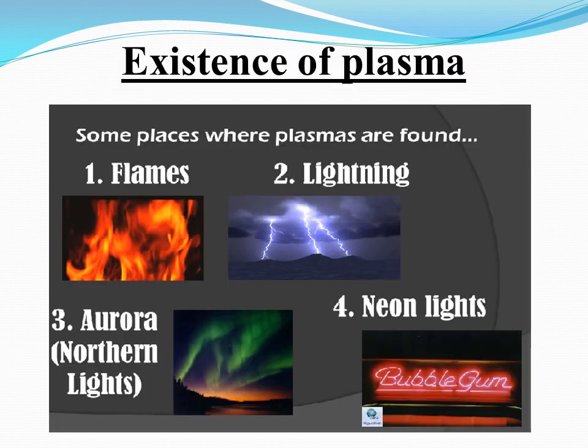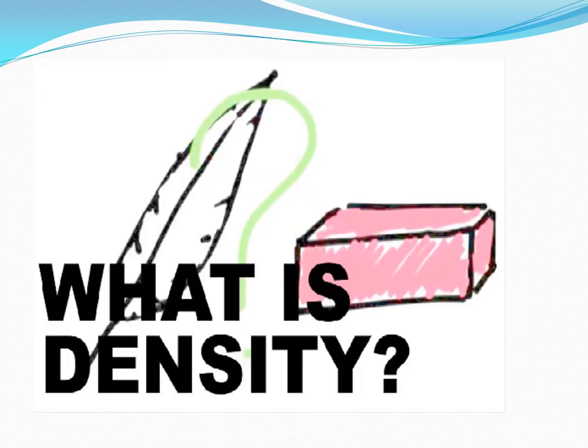Existence of plasma. Plasma is the fourth state of matter. Plasma exists naturally as well as artificially. Naturally, plasma exists in stars such as our sun, and in lightning. Artificially, plasma is present in neon lamps and TV displays. Now our next topic is density.